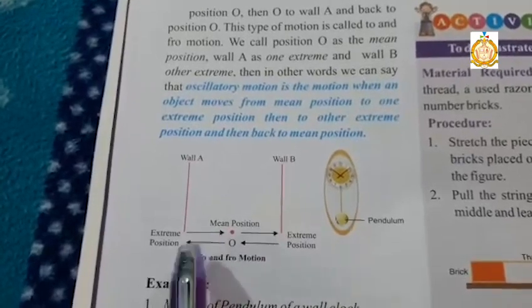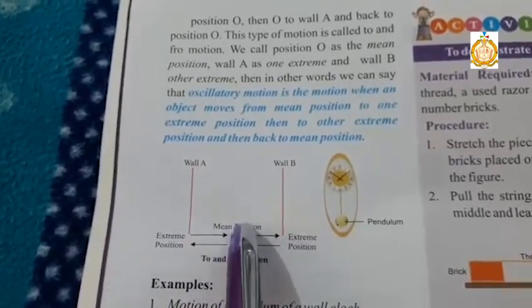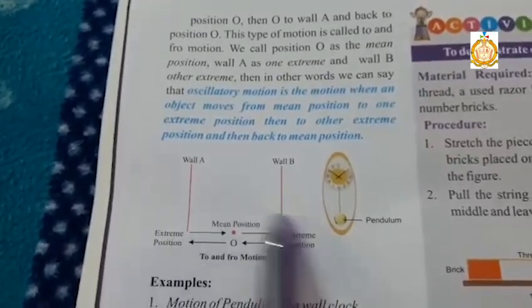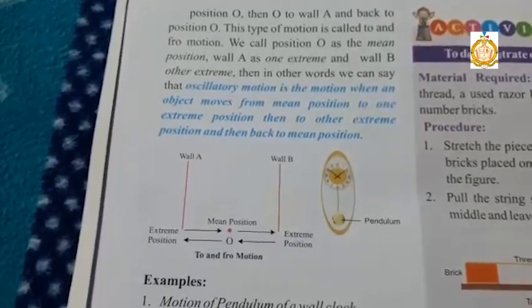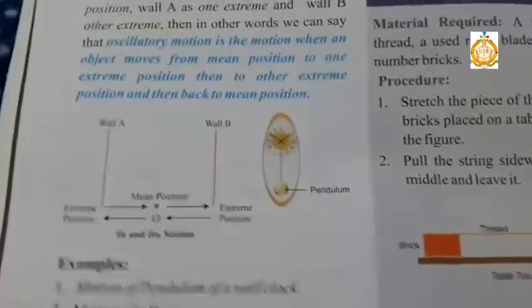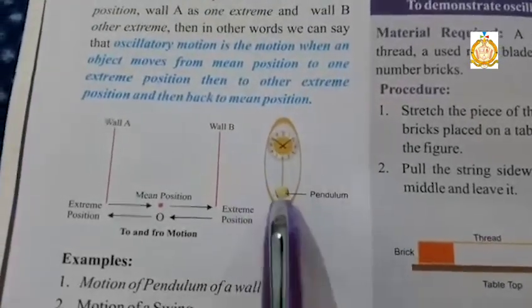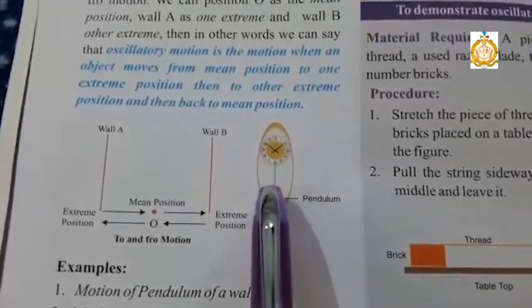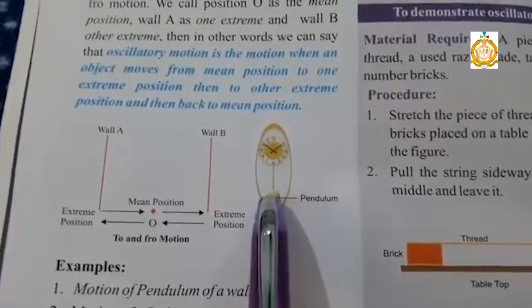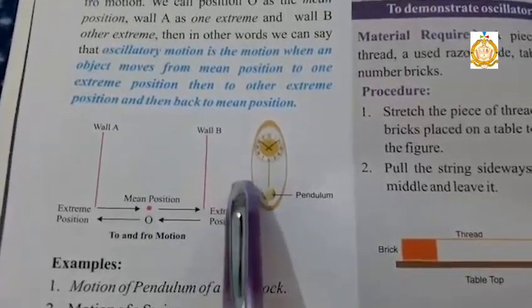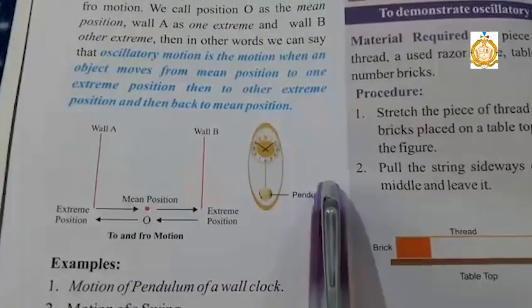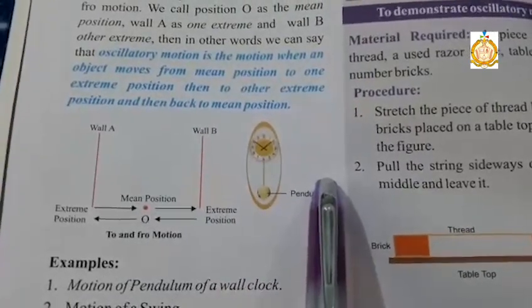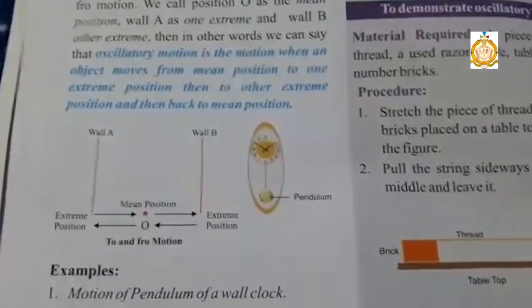When an object moves from mean position to extreme position, then another extreme position, and comes back again to the mean position. The pendulum of the clock follows the same kind of motion. It is first at rest, then goes to the extreme position, again comes back to the mean position, and goes to the other extreme position, again comes back to the mean position.